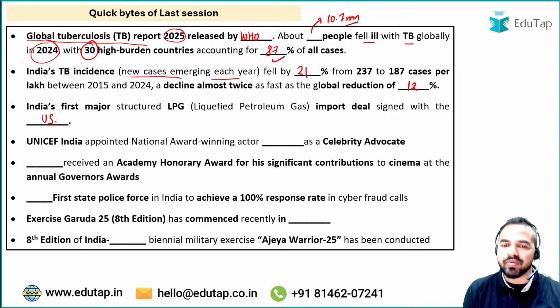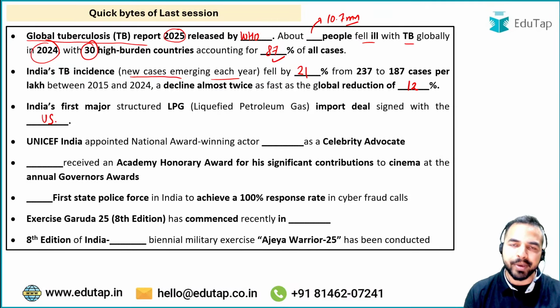What is the name of the award-winning actress who has been appointed as the celebrity advocate recently? What is the name of this person? The name of the person is, sorry my dear friends, it's Keerthy Suresh. Keerthy Suresh is the right answer. Absolutely right. Well done. I can see in the chat box so many people have given me the right answer.